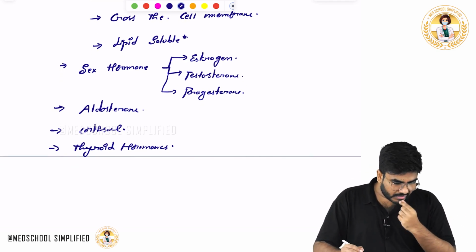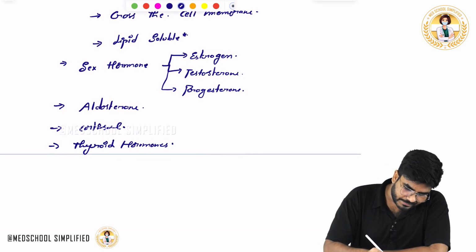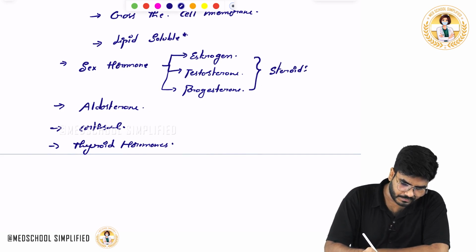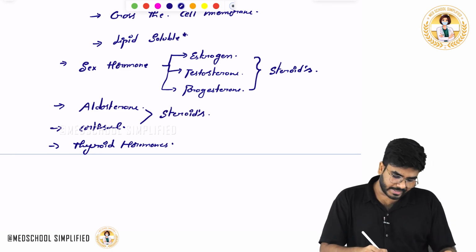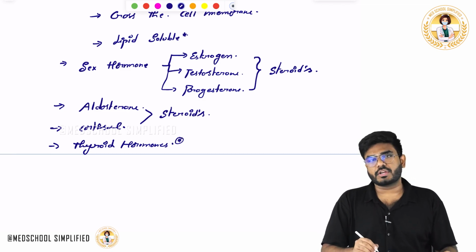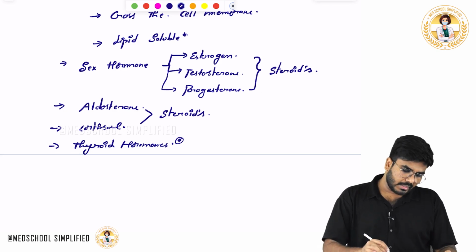So at the end of the day, the point which I want you to know is most of these intracellular hormones, they are steroids. Okay, all of them, they are steroids, except the thyroid hormones. Thyroid hormones are not steroids, but still they can cross the lipid membrane. Okay, they can cross the lipid membrane.